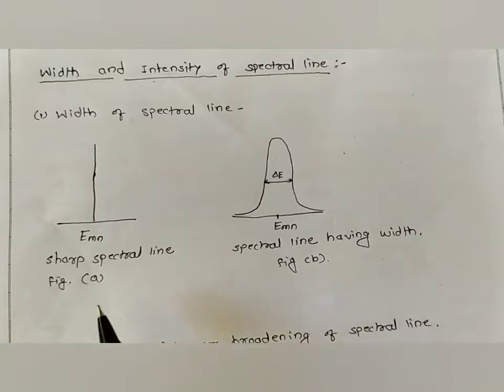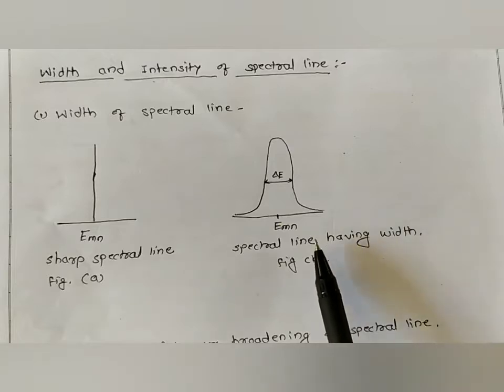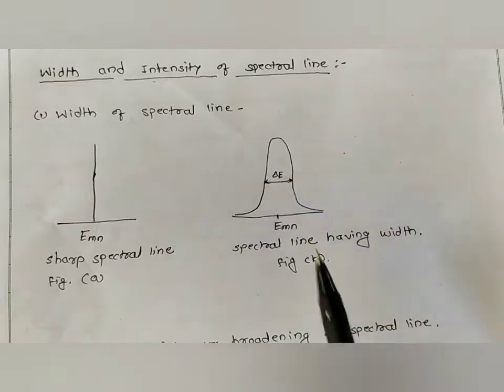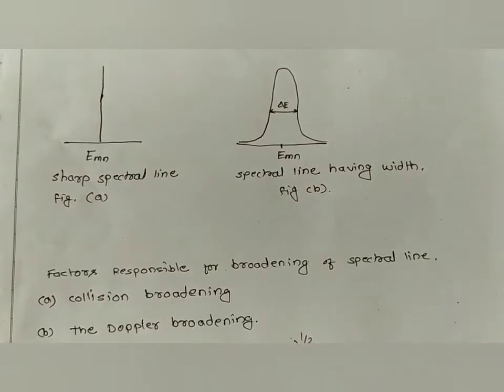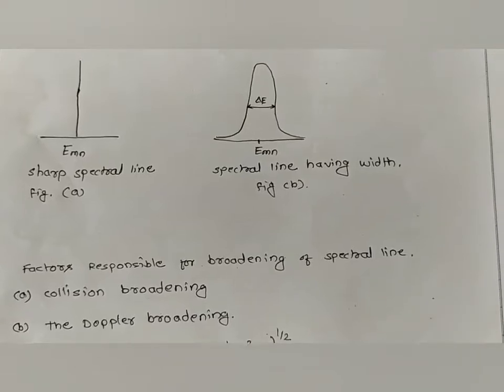Now let us observe figure A and figure B. Figure A represents a spectral line which is a sharp spectral line, whereas figure B also represents a spectral line, but it has a width, it is broadened, and the width of that spectral line is delta E. There are two factors responsible for broadening of a spectral line. Let us discuss these two factors.